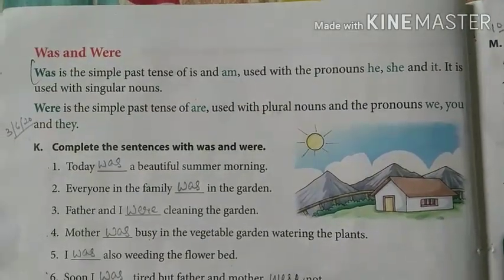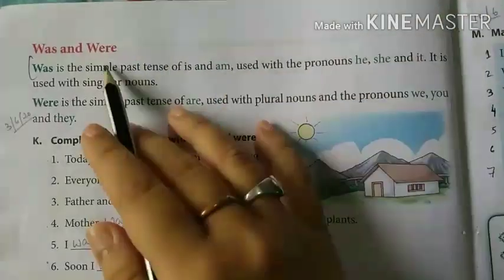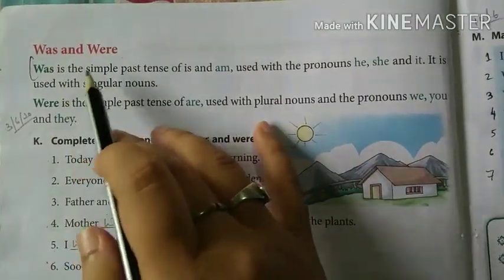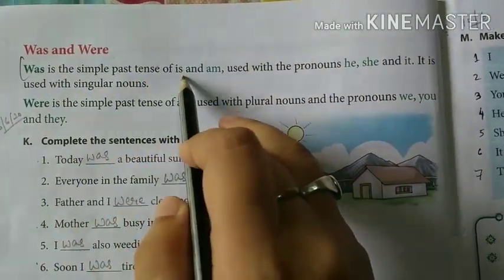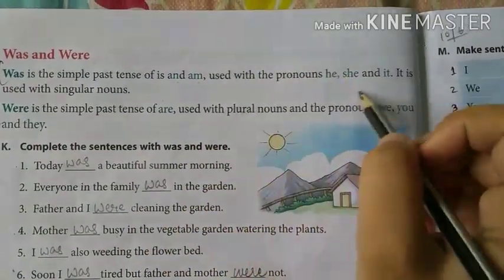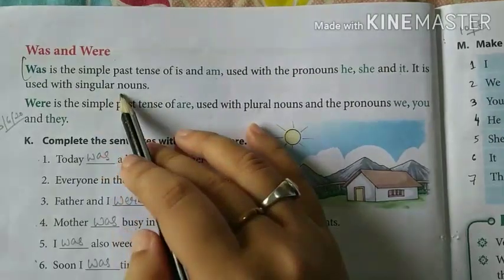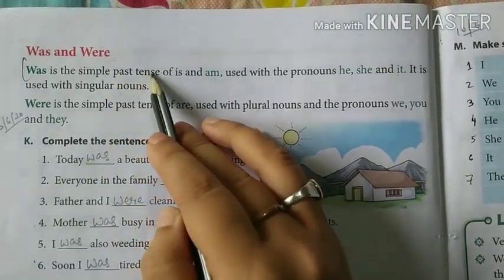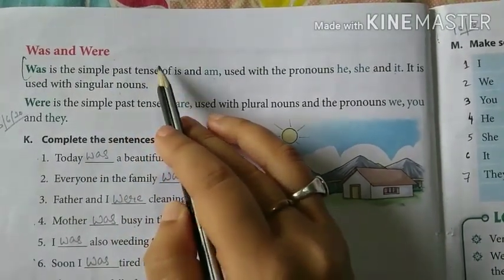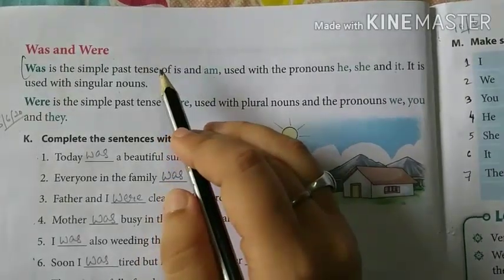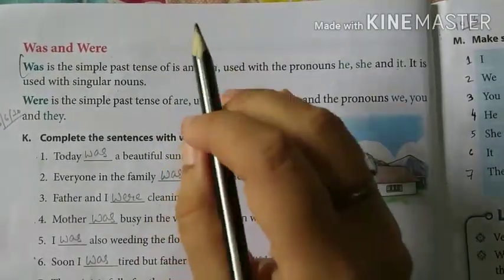So now let us discuss the uses of was and were. Was is the simple past tense of is and am, used with the pronouns he, she, and it. It is used with singular nouns. When we say simple past tense, it refers to an action that has already taken place.